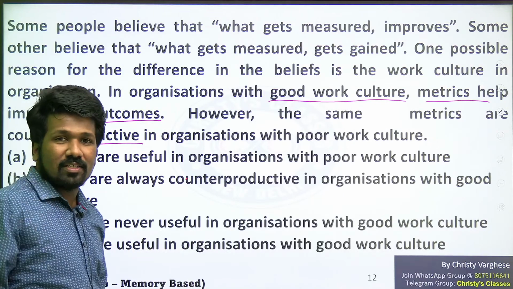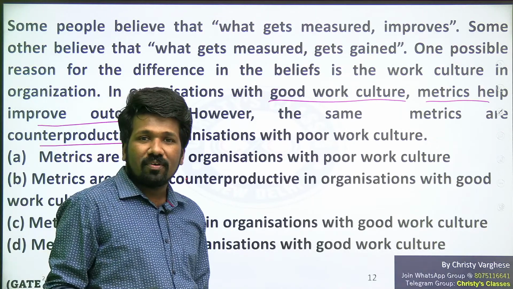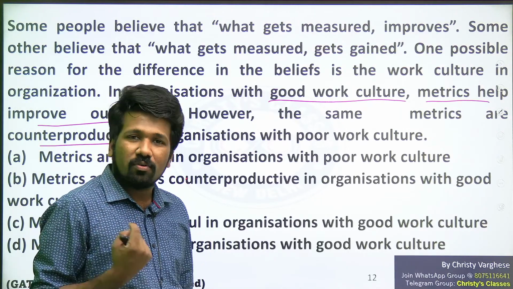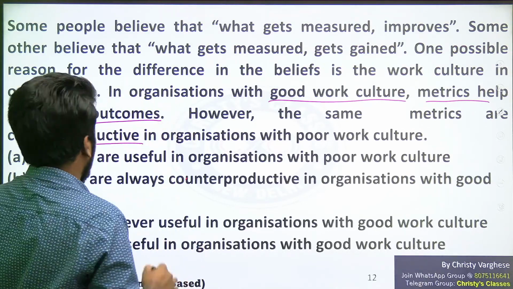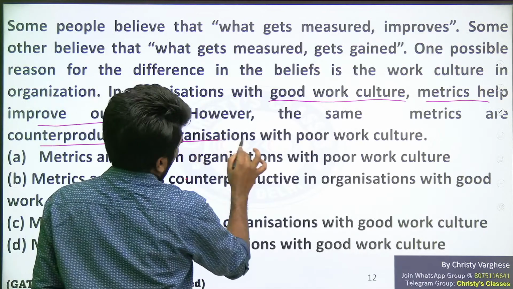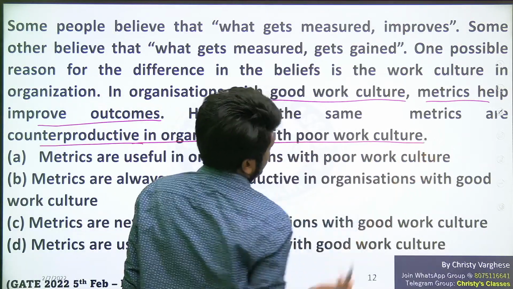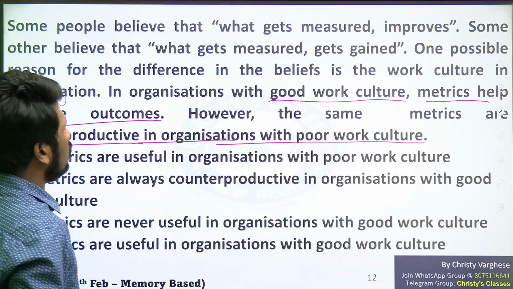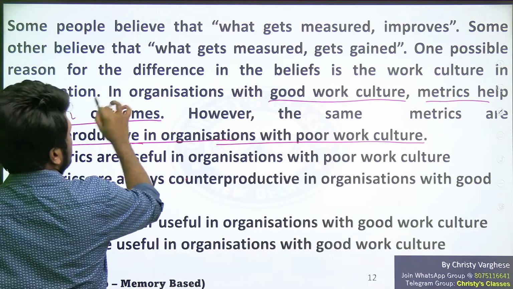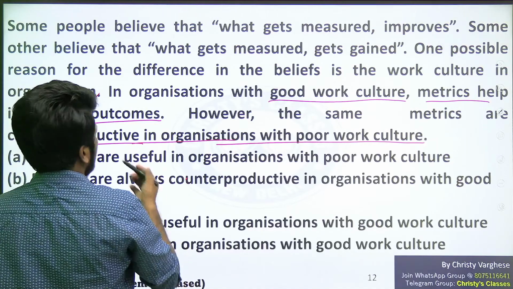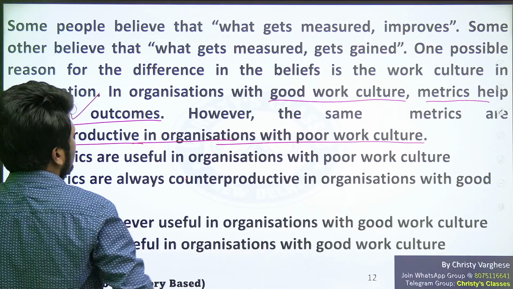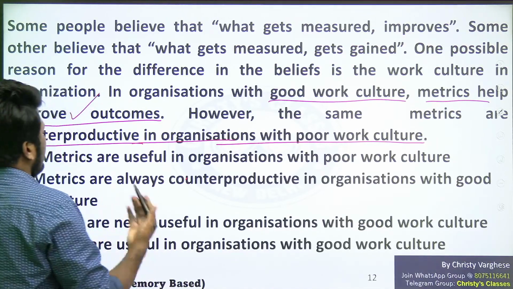Counterproductive is a word we have discussed in our verbal ability session also. Counterproductive means not productive, the opposite of productive. So counterproductive, not productive, in organizations with poor work culture. In organizations with good work culture, it helps to improve outcomes. But in organizations with poor work culture, it is counterproductive, that means it does not improve outcomes or is not helpful.